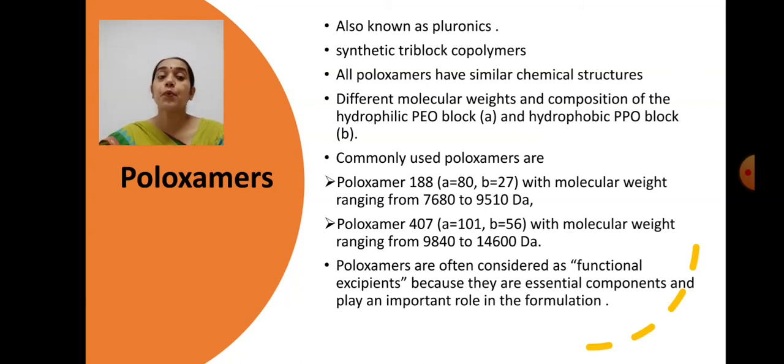And these poloxamers are termed functional excipients, meaning they have certain properties also. Poloxamers like poloxamer 407 have been reported to exhibit some anti-hyperlipidemic activity, as well as the capability to inhibit the P-gp efflux mechanism in our body.